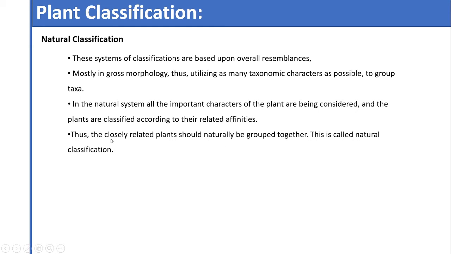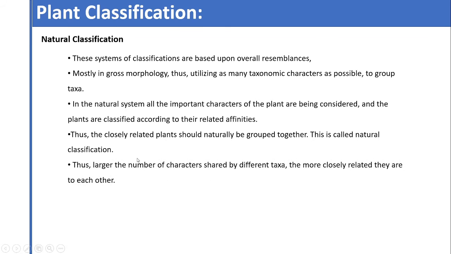Because of that we can make a group of plants which are closely related to each other, because we are considering related affinities and more taxonomic characters for the grouping, and hence this is called natural classification.